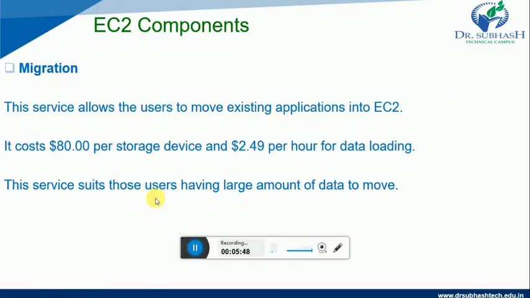Next one is migration. This service allows the user to move existing applications into EC2. It costs $80 per storage device and $2.49 per hour for data loading. Also, this service suits those users having a large amount of data to move. So, this is the migration component of EC2.